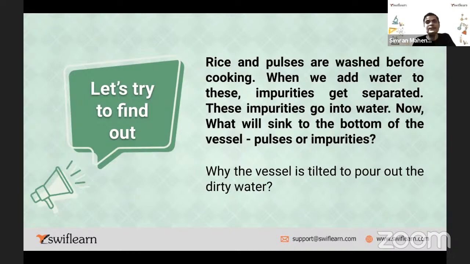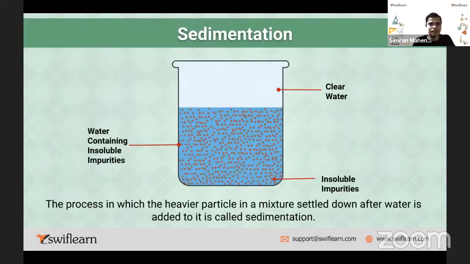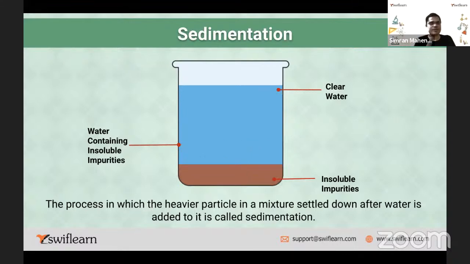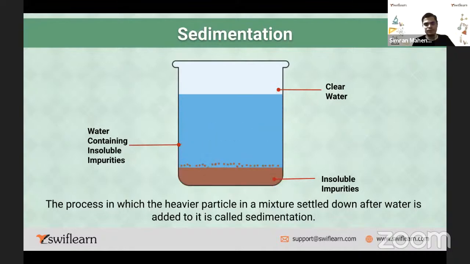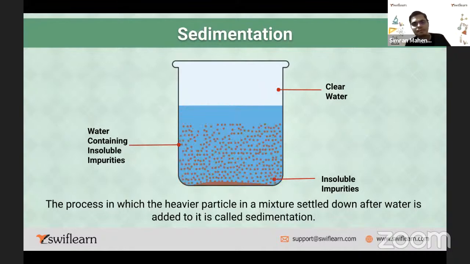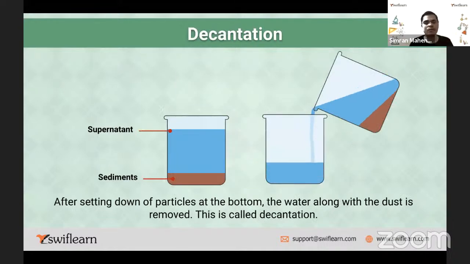So that is called sedimentation. When you add water, impurities will settle down, and whatever is on the top is your pure substance that can be removed. That's what insoluble impurities in clear water means. Then once you get this clear water, what do you do?